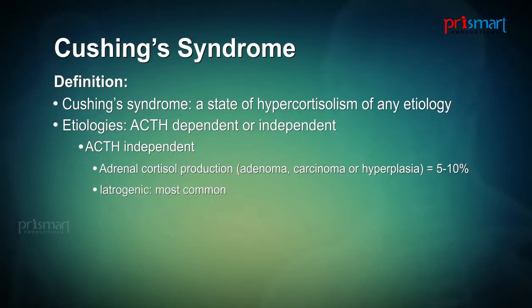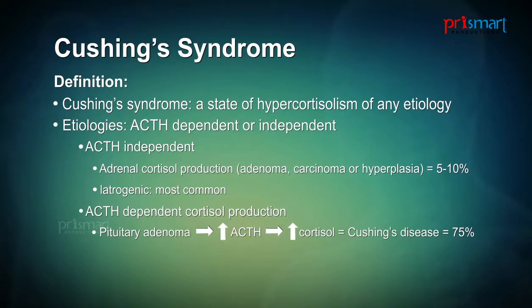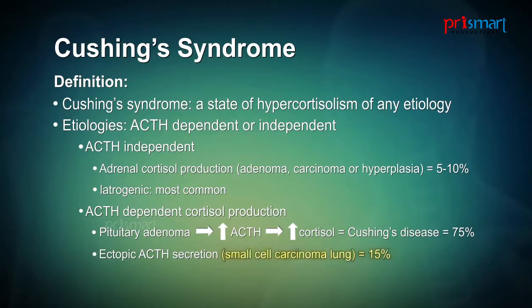The most common cause of Cushing syndrome that happens to be ACTH-independent is iatrogenic, that is when we give patients steroids. Now, the other causes of Cushing syndrome are ACTH-dependent cortisol production, and these may occur when a pituitary adenoma produces ACTH stimulating cortisol production, and that defines Cushing's disease and accounts for about 75% of Cushing syndrome if one ignores iatrogenic causes. The other ACTH-dependent cause of cortisol production is ectopic ACTH secretion, such as from a small cell carcinoma of the lung.